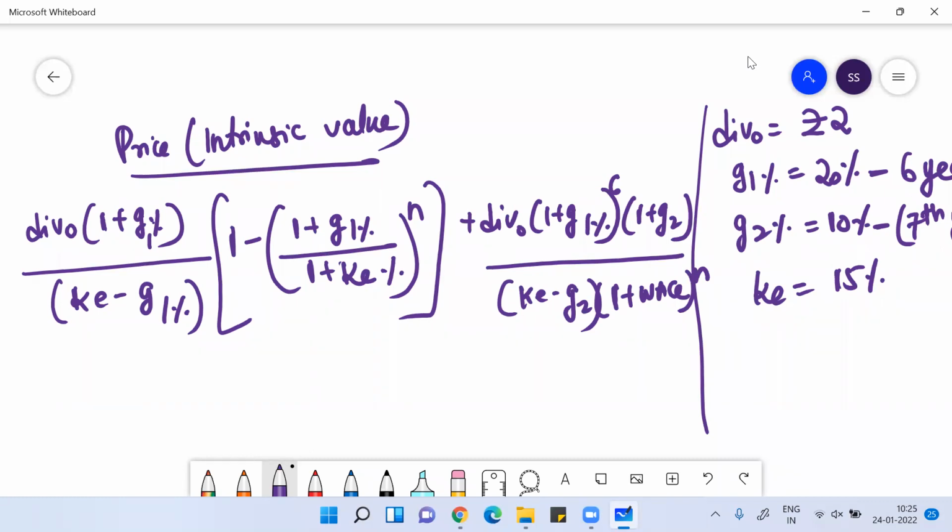We'll follow this formula, and by using it we'll determine the worth of the firm.